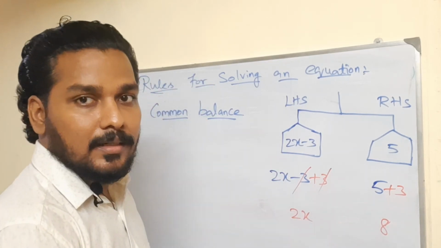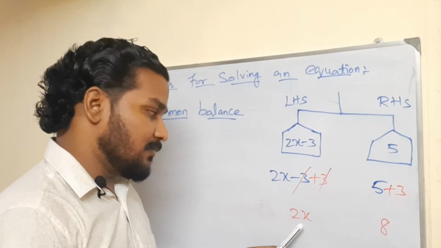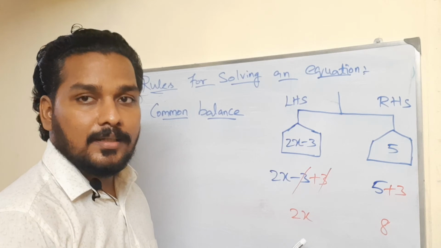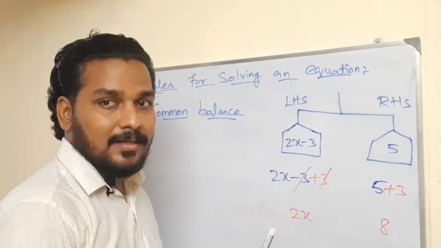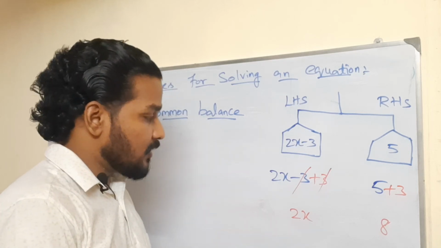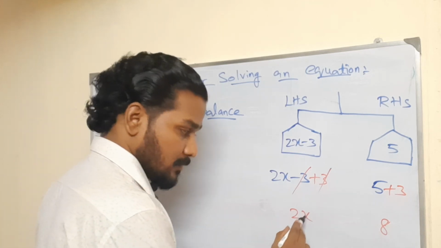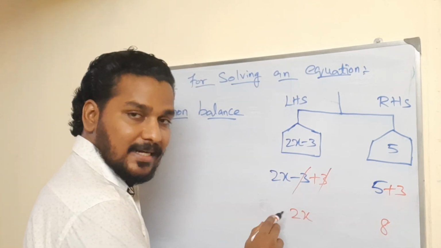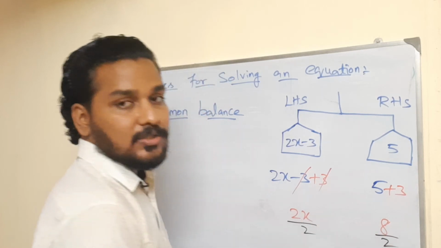Got it? Now, dividing. I want to find out the x value. So, 2 is disturbing us. I want to clear that 2. Then what will I do? I will divide this LHS by 2. The same thing I have to do here also.